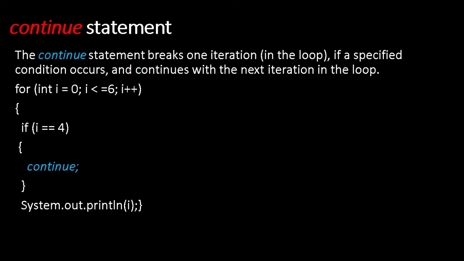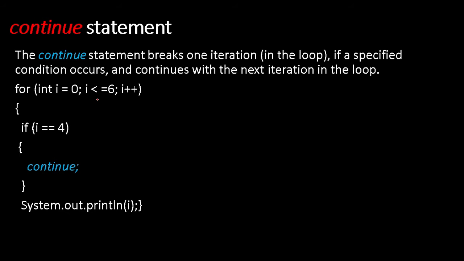See, continue breaks the current iteration, not the entire loop. The entire loop won't be terminated. In the previous one, when it met i equal to 4, that means 4 is equal to 4, the loop was terminated and there was no more execution. Now here we are going to see an example. This is important. Continue is a little difficult to understand, that's why be careful.